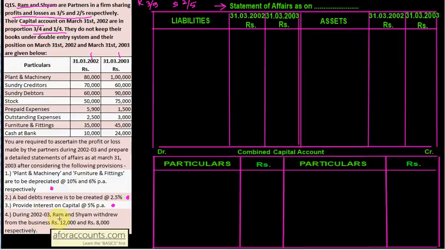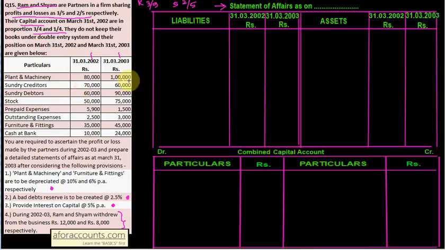During 2002-2003, Ram and Shyam withdrew from the business this much and this much respectively. So drawing, now this is an important point. Drawing capital account में आएगा and यदि additional capital question में होता तो वो भी आता, but it is not mentioned here. So starting with a solution for statement of affairs, two things we have to take as it is.